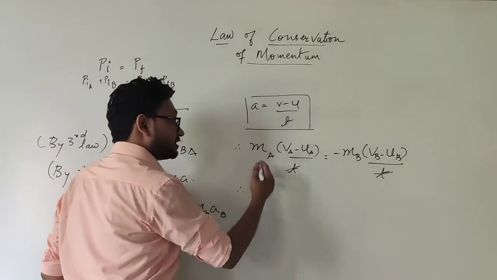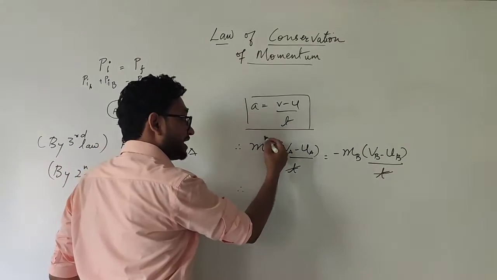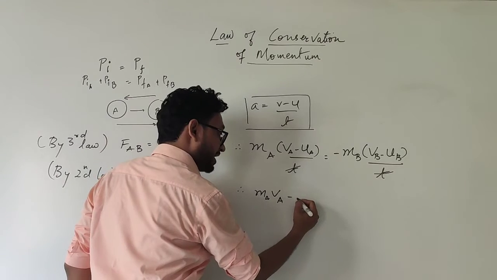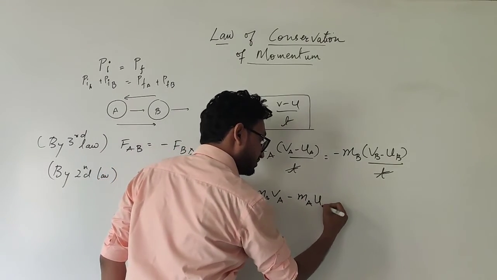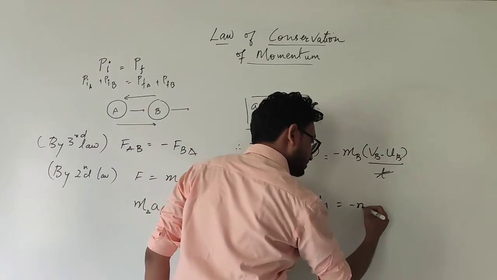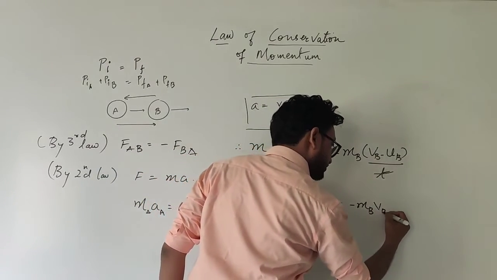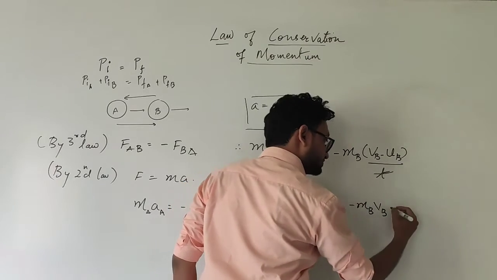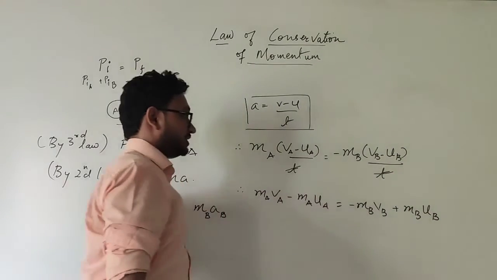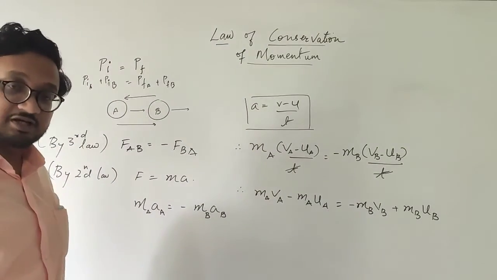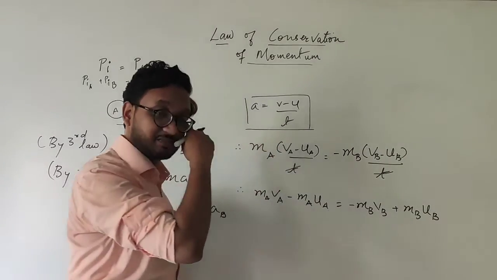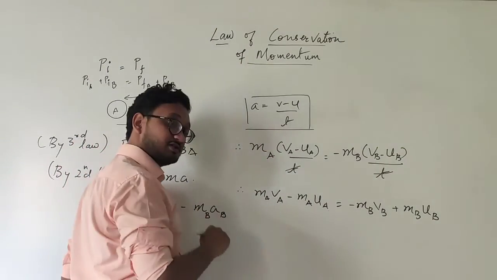What we have left over here, now simply multiply this. So m_A v_A minus m_A u_A is equal to minus m_B v_B plus m_B u_B. I hope it is clear to you, students. Simple mathematical multiplication. Just open the brackets and multiply mass with both final and initial velocities.